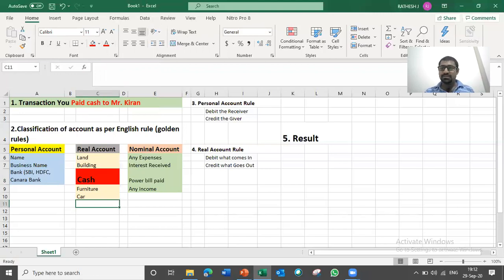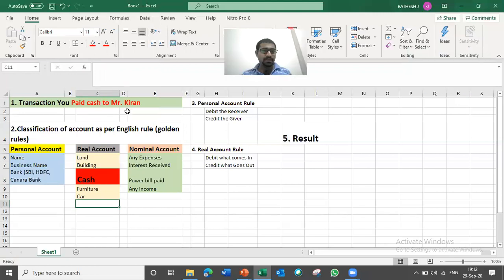Then the next one is Kiran. Where will Kiran come? Check personal account, real account, nominal account. Nominal account is expenses and income. It is not there in nominal account, because Kiran is an individual person's name. Then real account: all are related to property, but Kiran is an individual. Then definitely it will come in personal account.